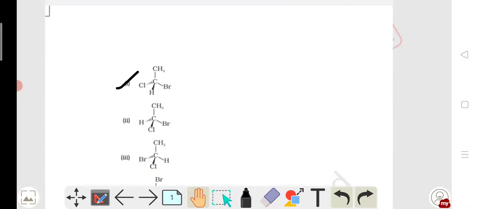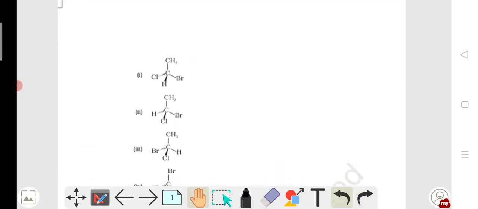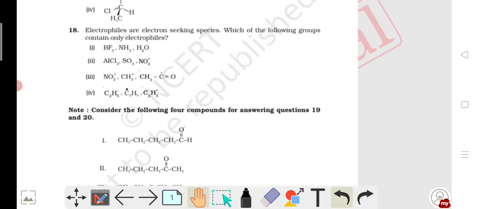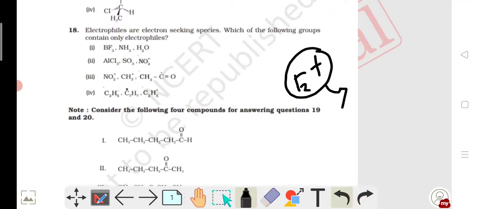Next comes question 18. Here electrophiles are electron seeking species. Which of the following contain only electrophiles? As I told, electrophiles means E plus, electron deficient species, lacking an octet.